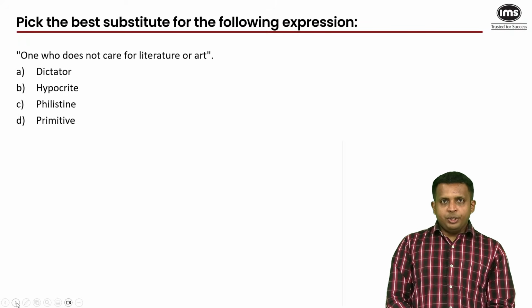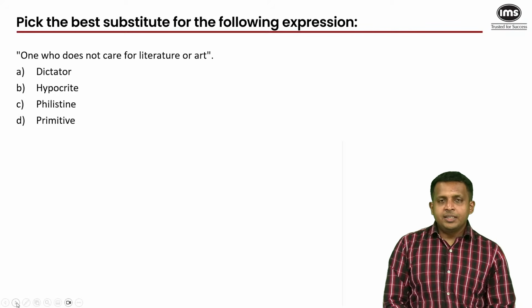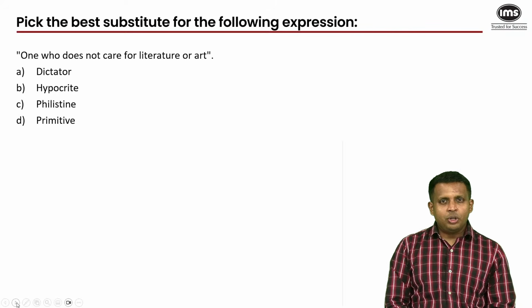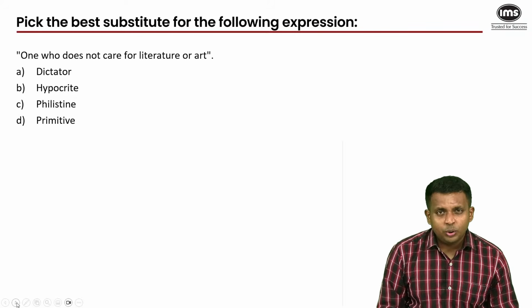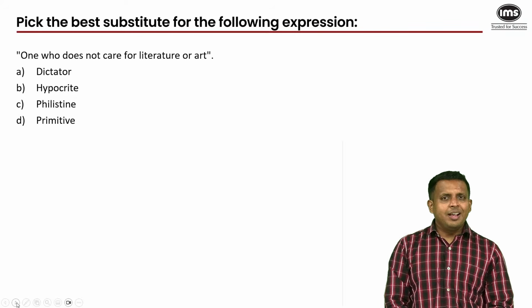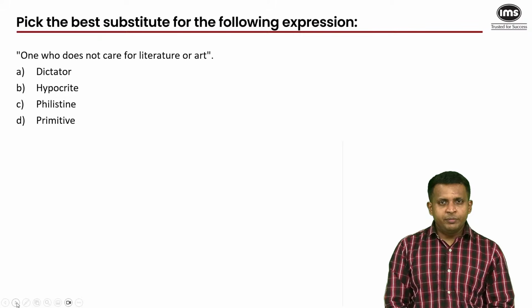One word substitution. Slightly easier than a simple basic like a synonym antonym question, because you have an entire meaning, you have to find the word for it. One who does not care for literature or art, which means we need a negative word here. The answer has a biblical origin. We'll not get into the origin as such, but yeah, it's pretty commonly used even today.